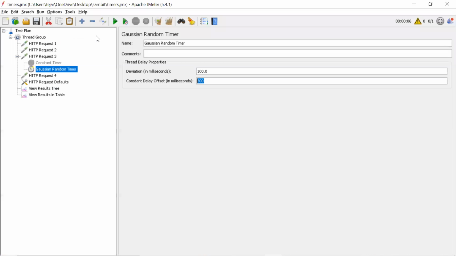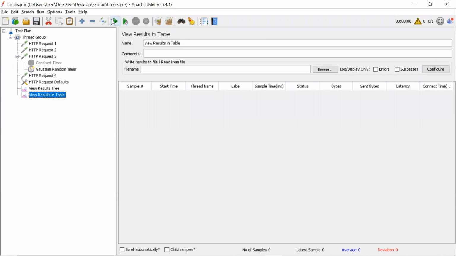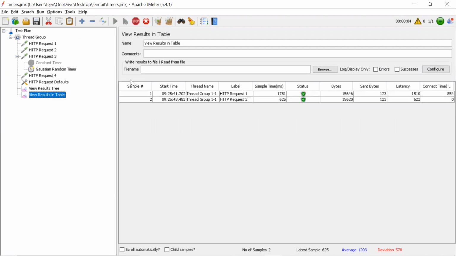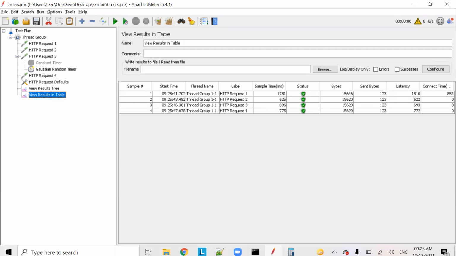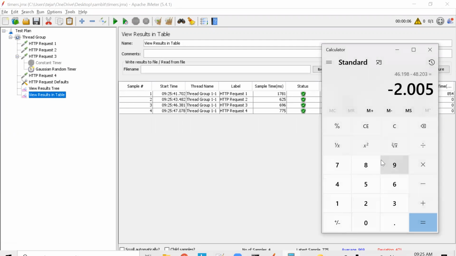Let's give the same addition test there. The deviation is 2000 and the delay is 3000. Then let's run it here. Okay, and let's calculate again. 43.482 plus 0.625.